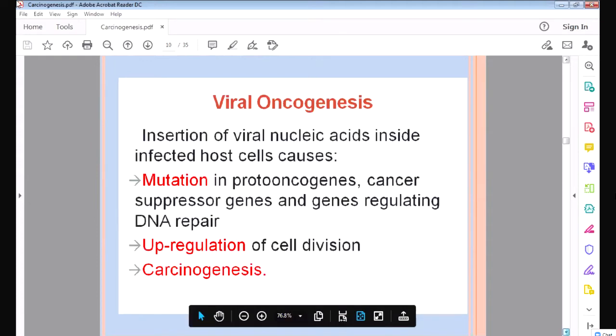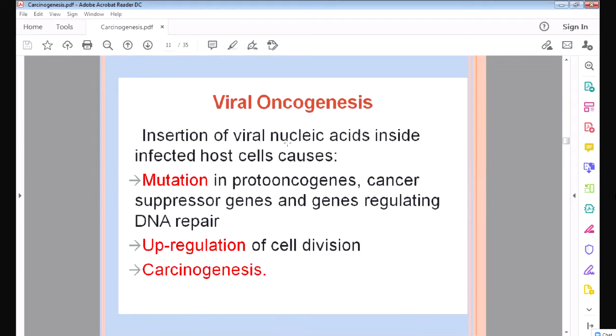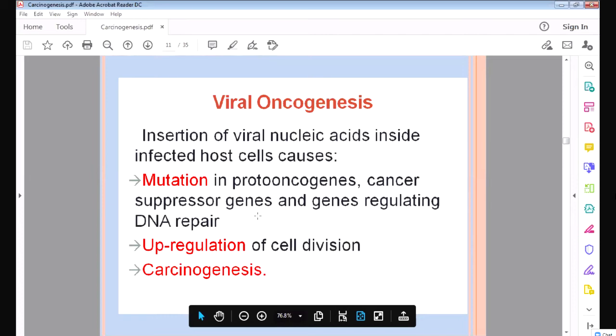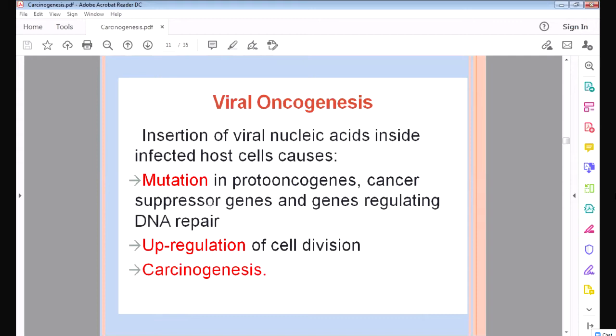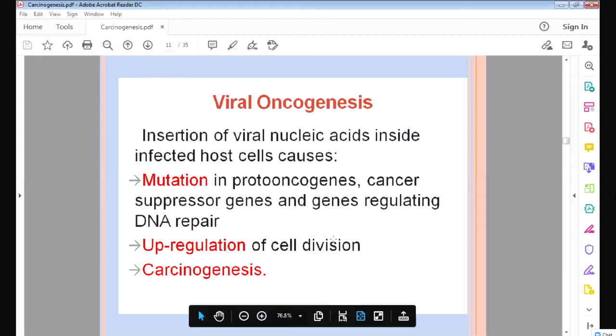Then what are the viruses which cause cancer? What does a virus do? Viruses insert their nucleic acid, their DNA, into the host cell, and because of their insertion, they cause mutation. They cause damage to the proto-oncogenes, the tumor suppressor genes, and the genes regulating DNA repair. So they insert their DNA into the human DNA, and because of that, the proto-oncogene, the tumor suppressor gene, and the DNA repair genes are damaged, and there is a mutation. When they are damaged, there is excessive cell growth, upregulation of cell division. A lot of cells will multiply, and it will lead to cancer.